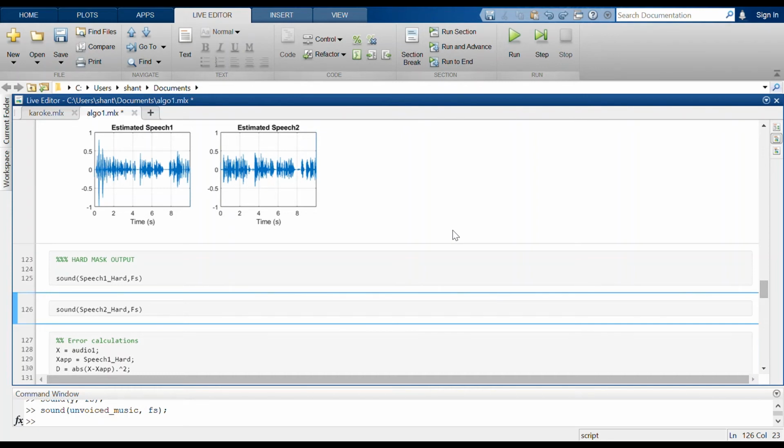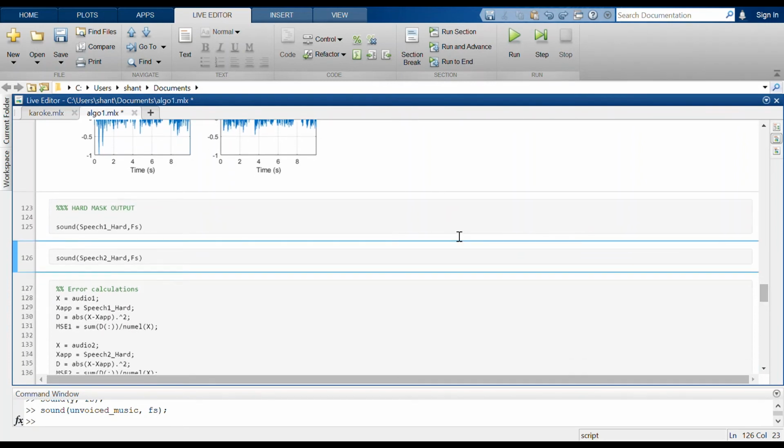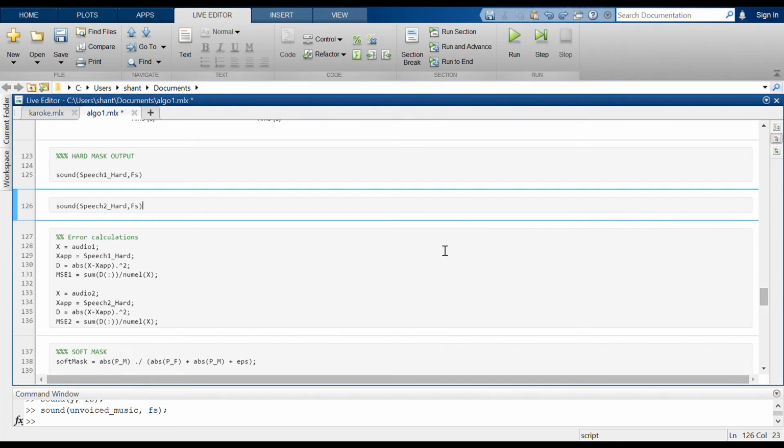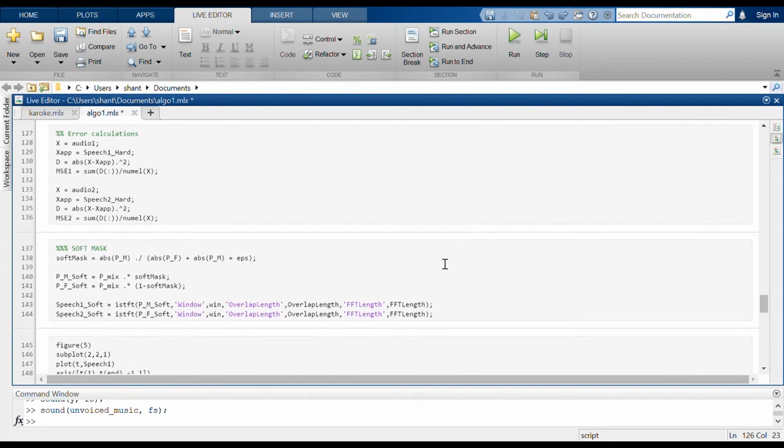So both of these audios are quite muffled. So first we are going to calculate the error. So I am here calculating the mean squared error for both of these audios. And finally, I am using my second method, that is the soft mask.